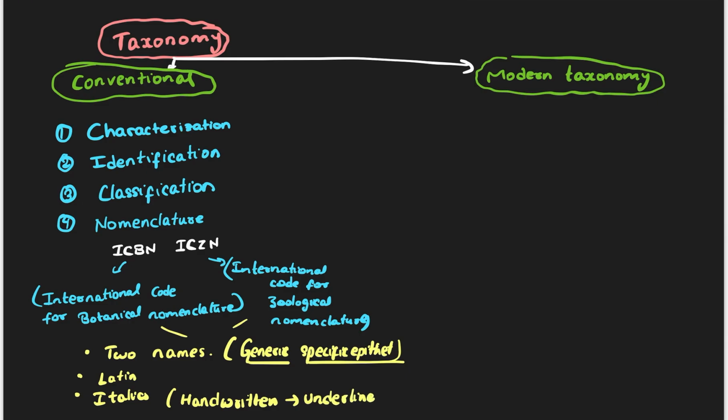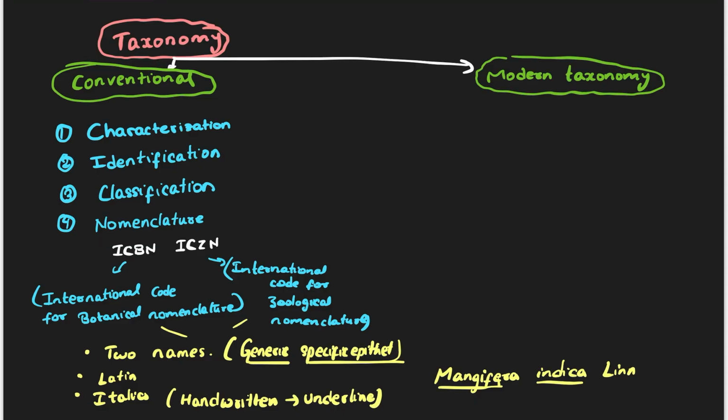So it consists of two names. For example, mango's name is Mangifera indica. I'm going to underline it. Indica should start with a small letter. That is a rule. Indica, Linn. Linn also tells us the lineage.